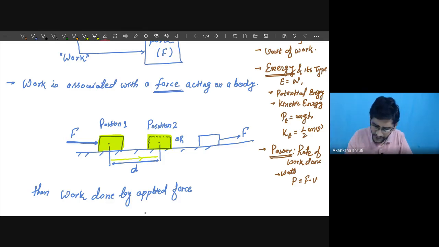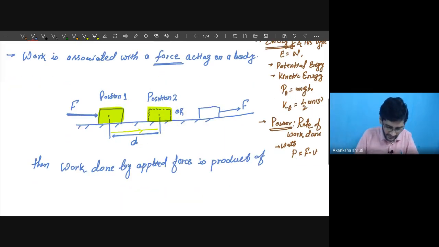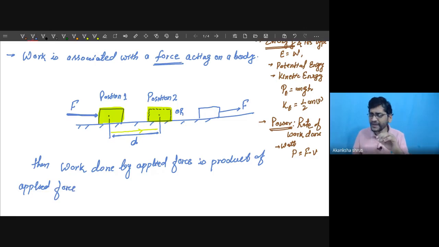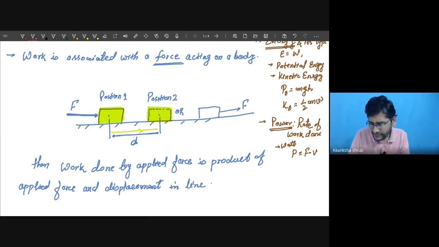So in this case, work done by a force is defined by the product of the applied force and the displacement in line of force.